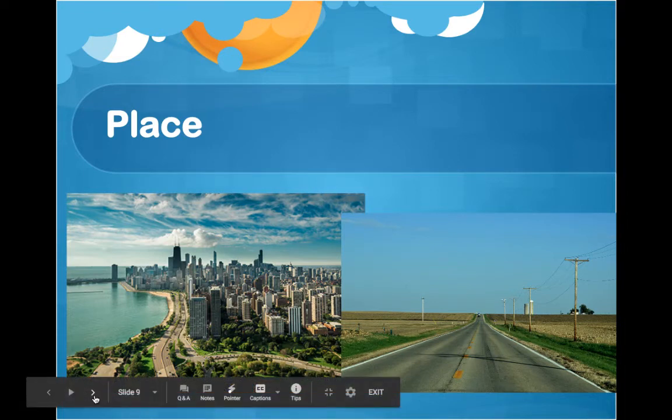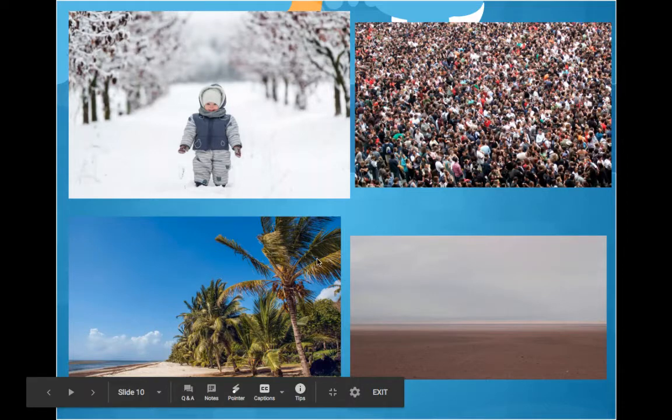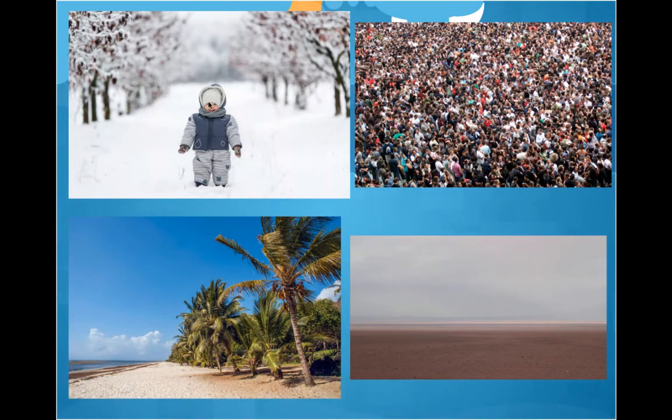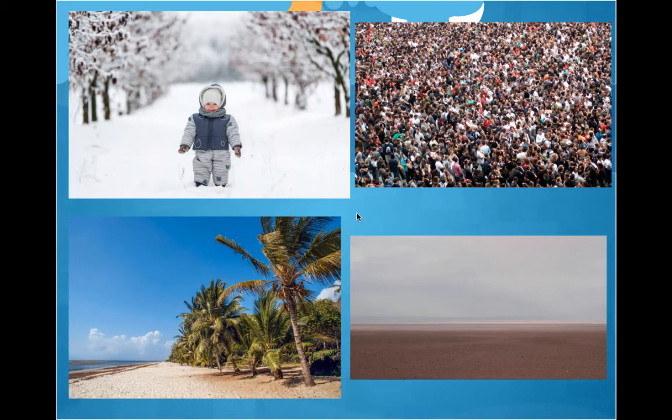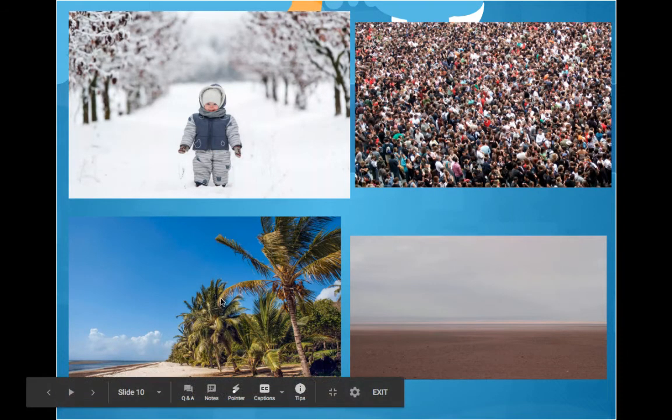So let's go through some more examples of place. We can say that a place might be cold. It describes what a specific location is like. We might say that Michigan in the wintertime is a cold place. Place is describing the specific spot, the specific location, which is Michigan. We might say that Jamaica is very warm and tropical. Jamaica is a location. It is a specific spot on planet Earth, but place describes the location. So when we're describing Jamaica, we'll say it's very tropical.